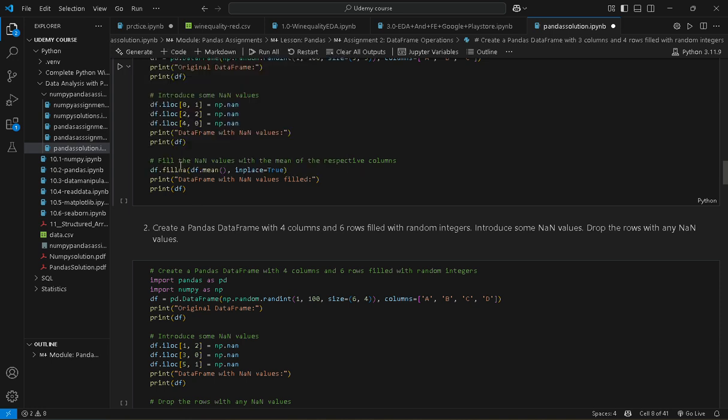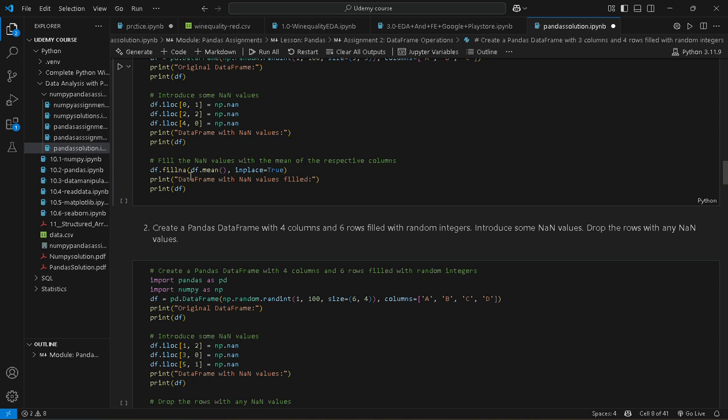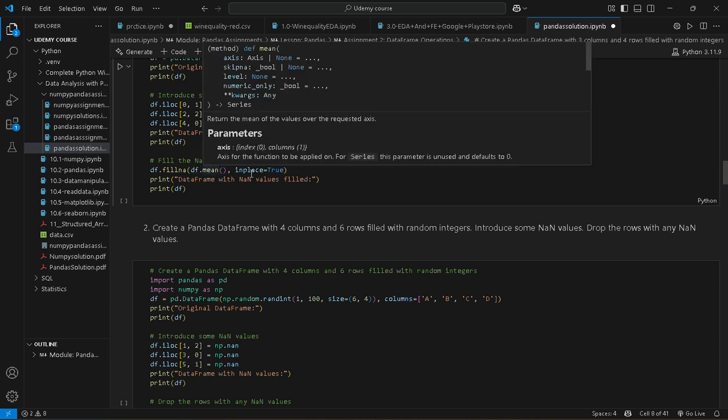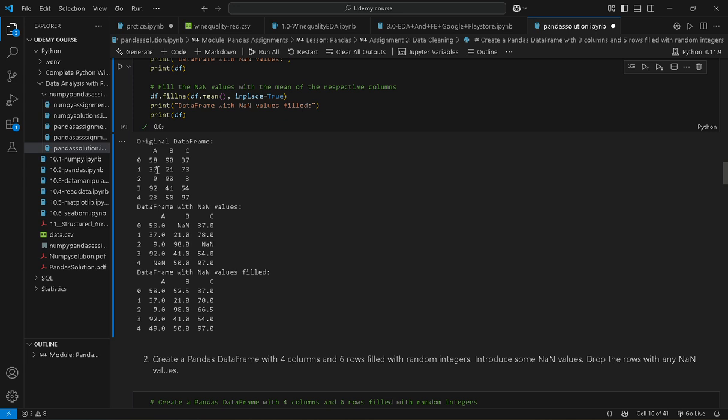To fill the NaN values with the mean of the respective column, we use the inbuilt fillna function in the Python libraries. To fill in NaN values, we use df.fillna(df.mean(), inplace=True), which means we set the values in place with the mean. So we run it and this is our output.